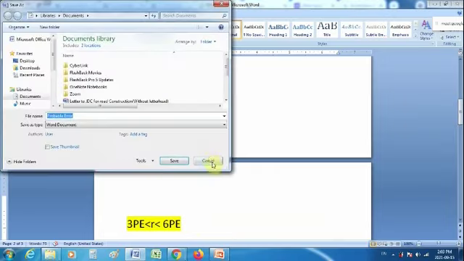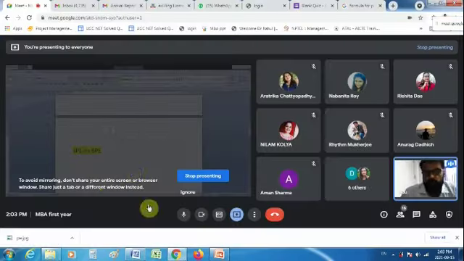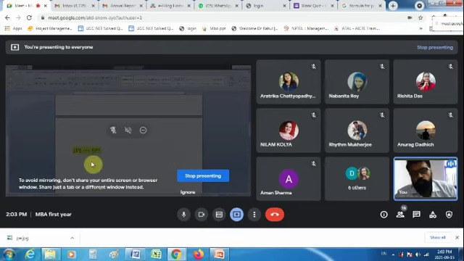Now I am leaving this as an assignment for you: search in the book, search on the net, what should be the interpretation in such cases, where R is greater than 3 PE but less than 6 PE. The general interpretation is that correlation exists but it cannot be called significant. Correlation exists but it cannot be called significant.